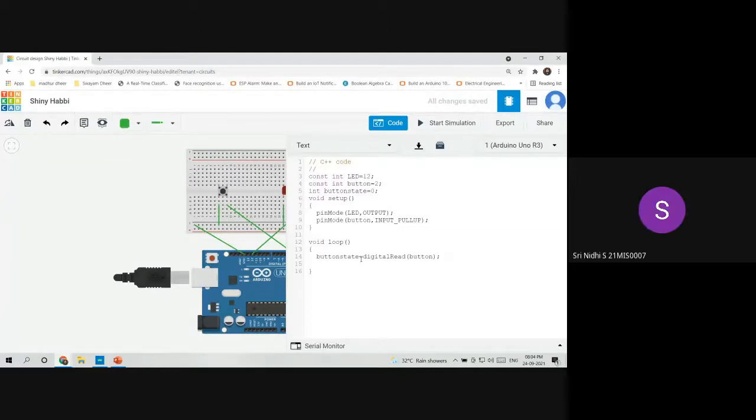So now, like many of my friends told, we'll be using the if-else condition. Now we have the value buttonState, and we know that buttonState is storing values high or low. So for the if-else condition, we use if buttonState is equal to low.